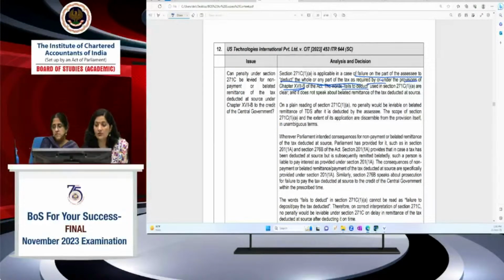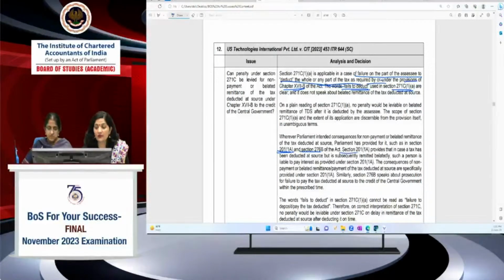So where fails to deduct is used in section 271C, accordingly, they are saying that the intent is not to levy penalty in case of failure to deposit that amount which has been deducted. Wherever it is clear that interest is attracted, section 271(1)(a) says that. In case of 276B, where prosecution is leviable, it clearly says that where the person fails to deposit that sum which has been deducted, prosecution would be attracted.